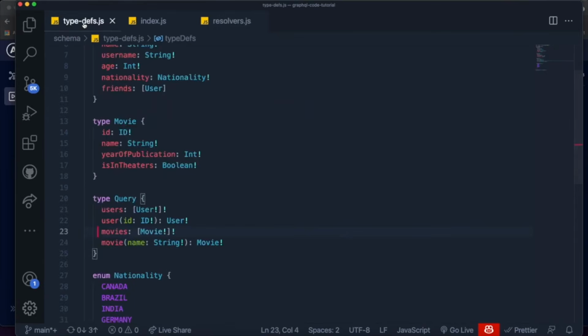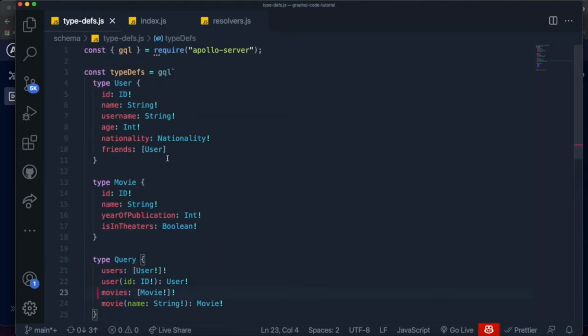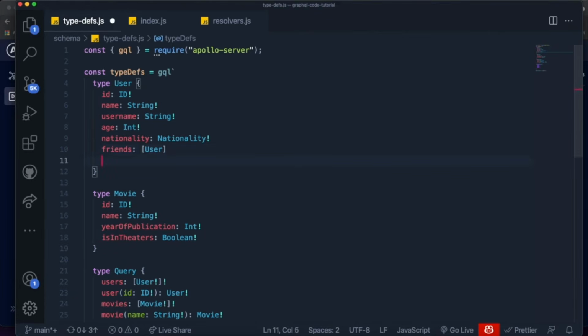Now, I created this type because I wanted to show you guys how I can nest a type, how I can relate a type called movie into a type called user. And the way we do this is we can actually come over here and add to the user type a specific field called favorite movies, like this.